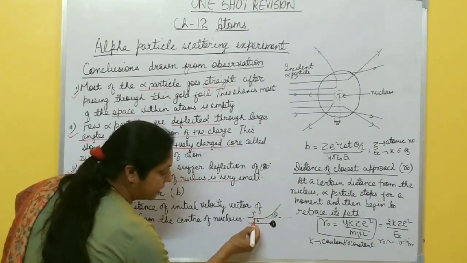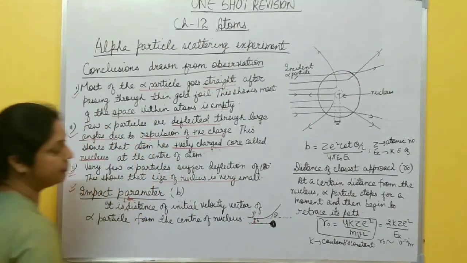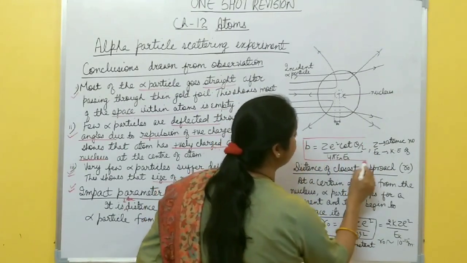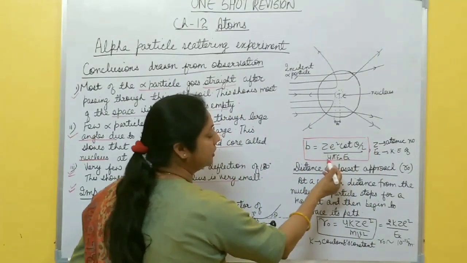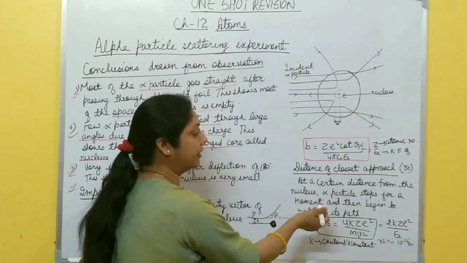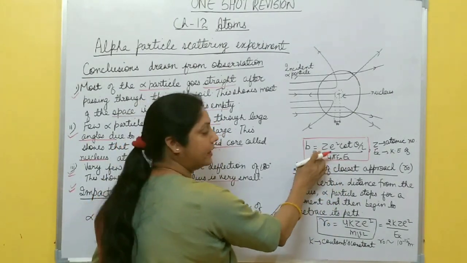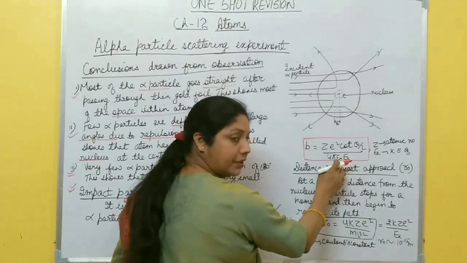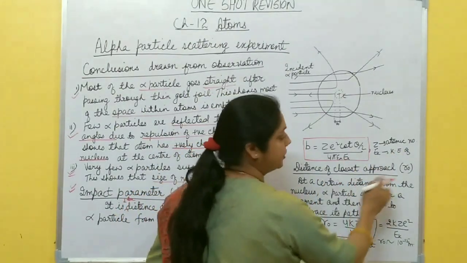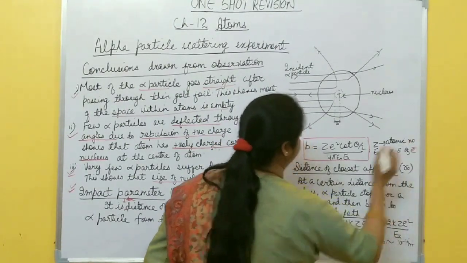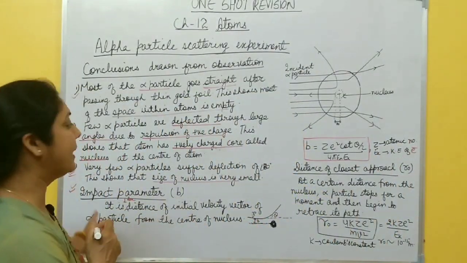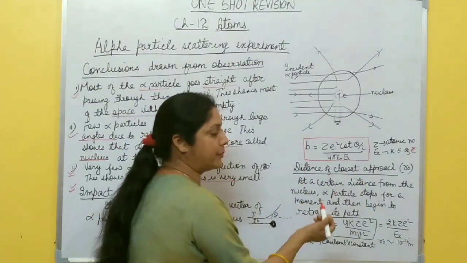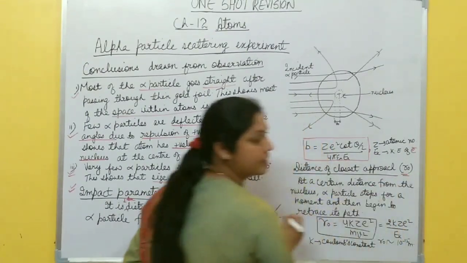So this perpendicular distance is called impact parameter and its formula is b = Ze² cot(θ/2) / (4πε₀ Ek). Here you know the different terms: Z is the atomic number, e is the charge, theta is the scattering angle, epsilon naught is the permittivity of free space, Ek is the kinetic energy of the alpha particle, right? So this one is the impact parameter. You must remember this formula. Distance of closest approach is denoted by r naught. What is this distance of closest approach?